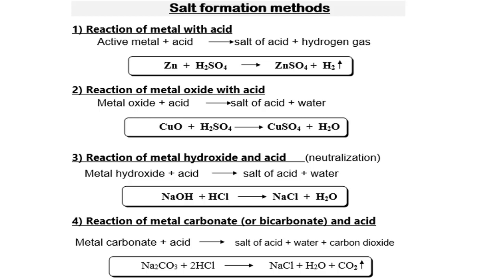Number four, reaction of metal carbonate or bicarbonate with acid, like sodium carbonate plus hydrochloric acid gives sodium chloride, which is a salt, plus water plus carbon dioxide.